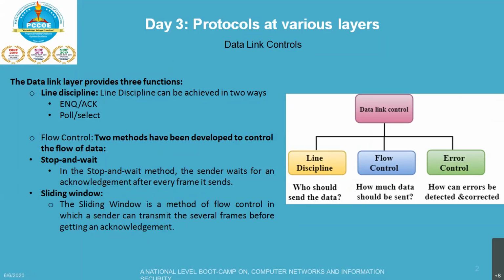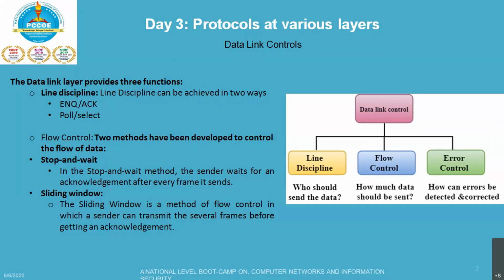This process of alternately sending and waiting continues until the sender transmits the end of transmission frame, that is EOT. Till that time it will keep on sending acknowledgements after receiving every frame.